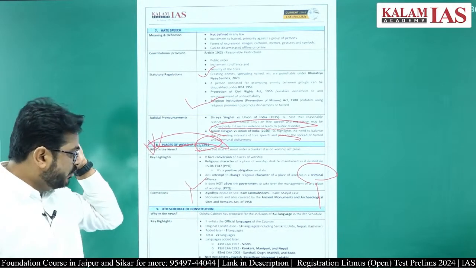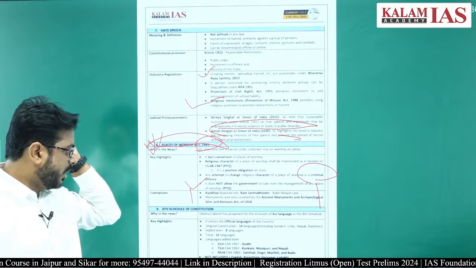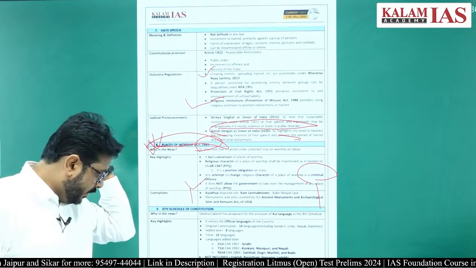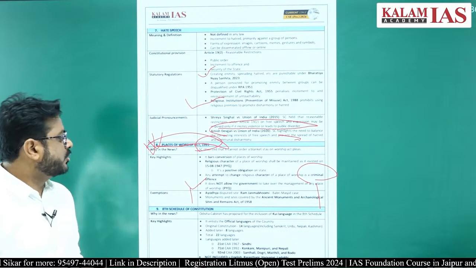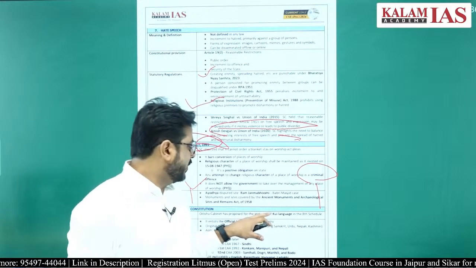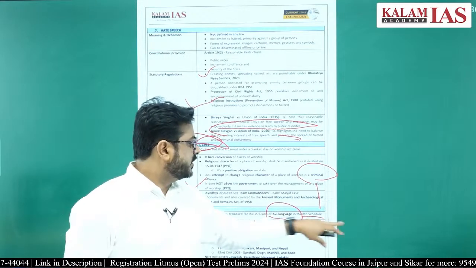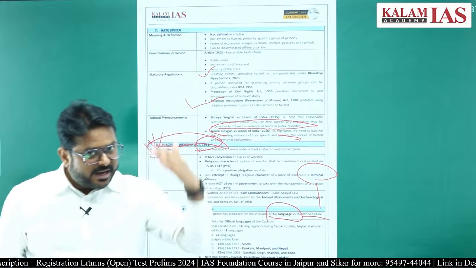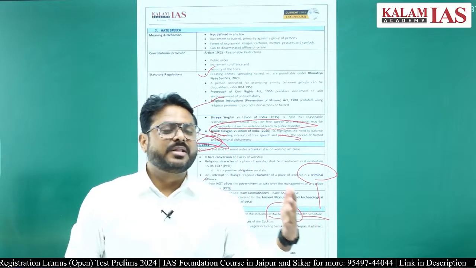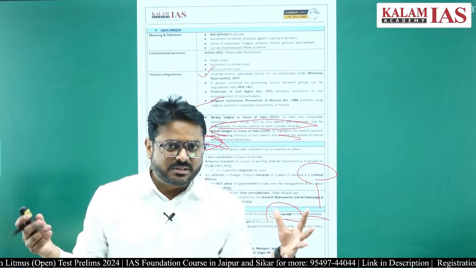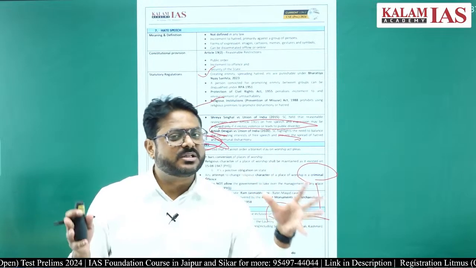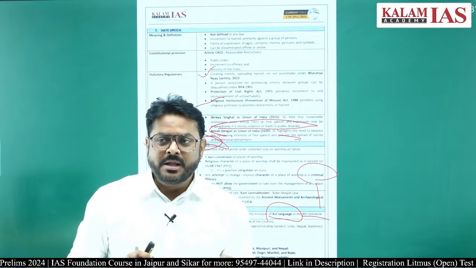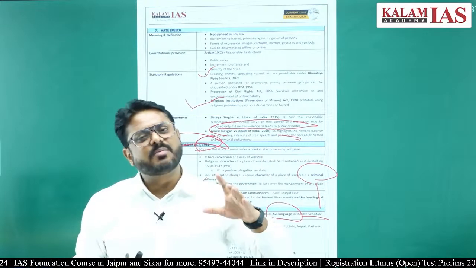Another thing which was in the news was the 8th Schedule of the Constitution of India. Why? Because the Odisha cabinet has proposed the inclusion of the Kui language in the 8th Schedule, which is regarding languages. Currently there are 22 languages in the 8th Schedule. Earlier, in the beginning, there were only 14.